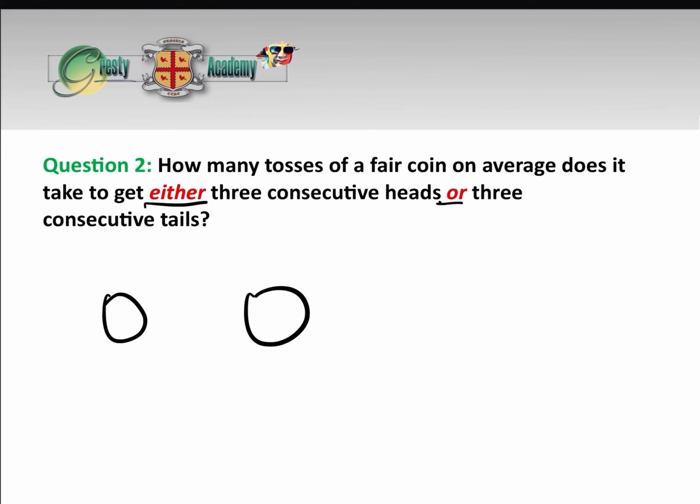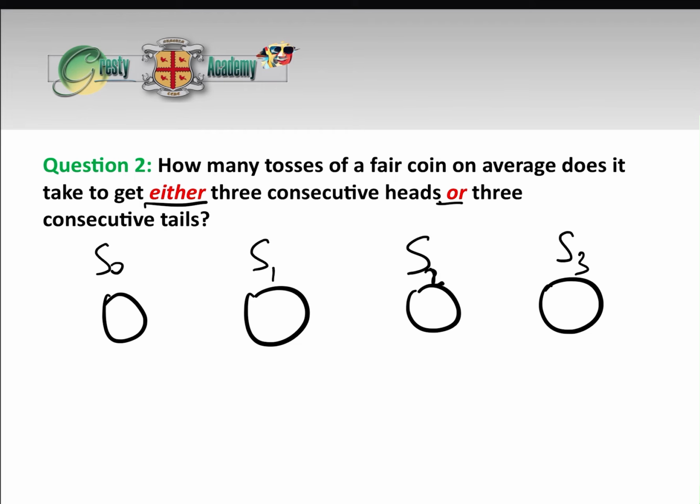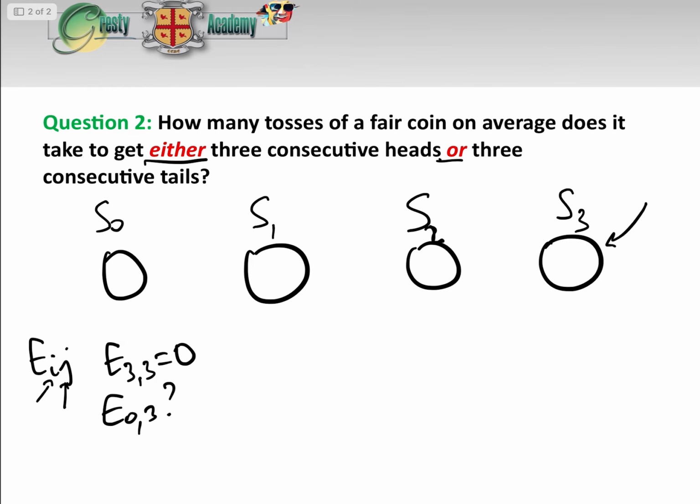So let's have a look at our 4 states. Again, we've got S0, which is the same state, where we have 0 heads or tails. S1 means we have a chain of 1, S2 means we have 2 consecutive, and S3 means we have all 3. Again, we define E I J exactly as we did just now, which is the expected number of steps to get from state I to state J. Again, E3 3 is going to be 0 because we already have our 3 consecutive heads or tails, and we are searching for E0 3. That's what we want, which is the number of tosses to get us from state 0 to state 3. Okay, now the Markov chain looks slightly different.